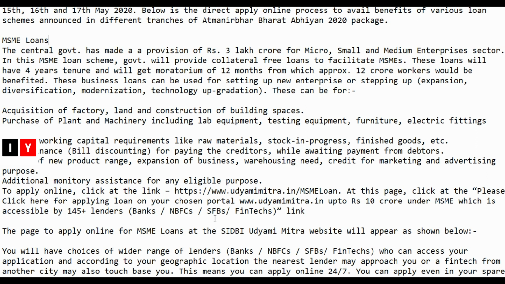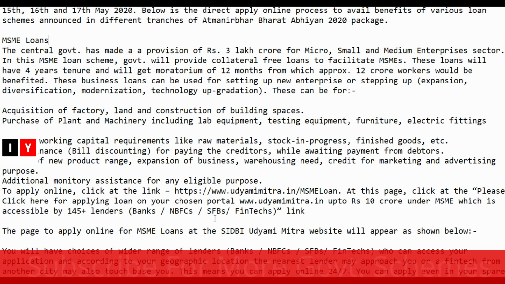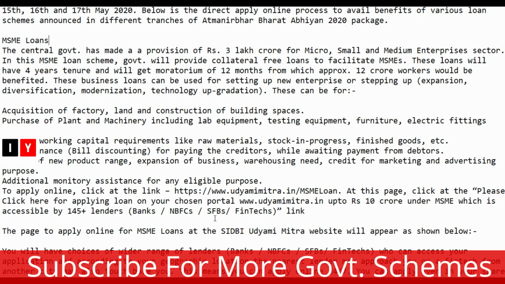The central government has made a provision of rupees 3 lakh crore for the micro, small and medium enterprises sector. In this MSME loan scheme, the government will provide collateral-free loans to facilitate MSMEs. These loans will have a 4 year tenure and will get a moratorium of 12 months, from which approximately 12 crore workers would benefit. These business loans can be used for setting up a new enterprise or for stepping up